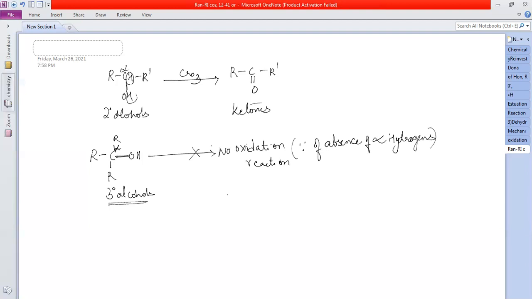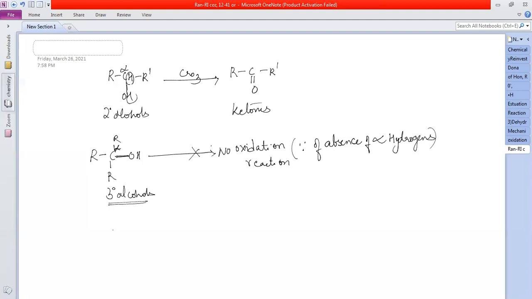And what happens if I use elevated temperatures with acidified KMnO4? If a longer alkyl group is present, it will break and different carboxylic acids are formed. I'll get a mixture of carboxylic acids.